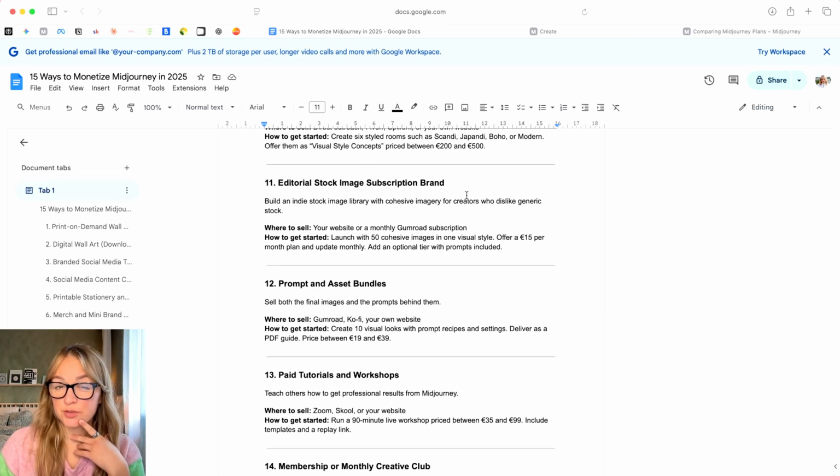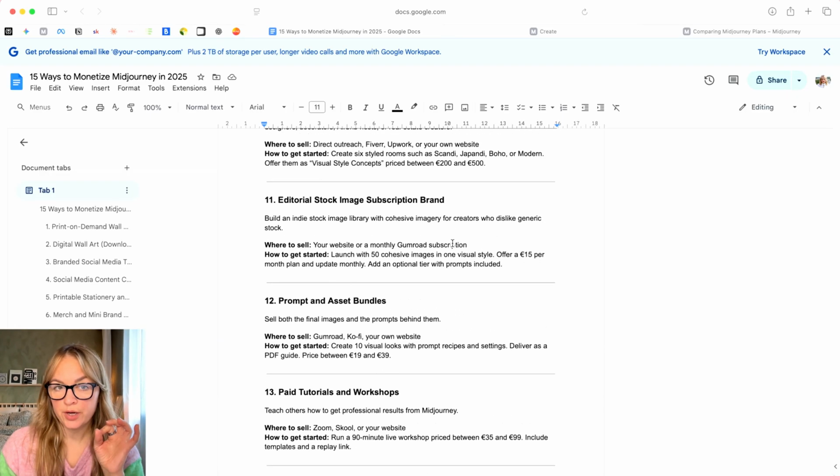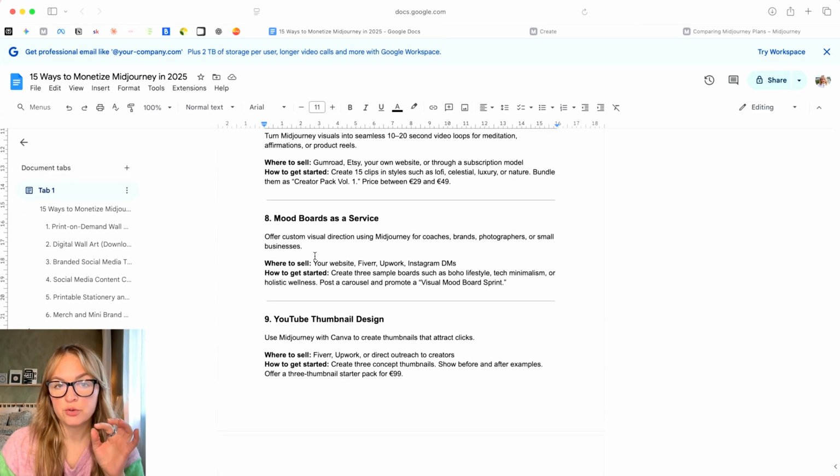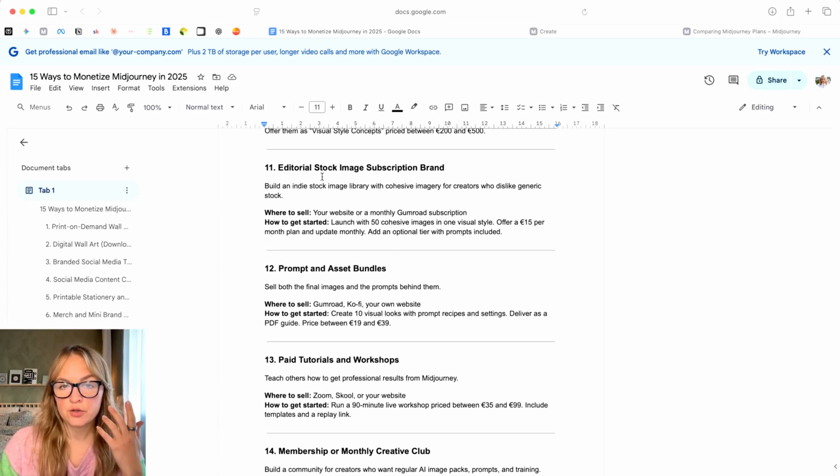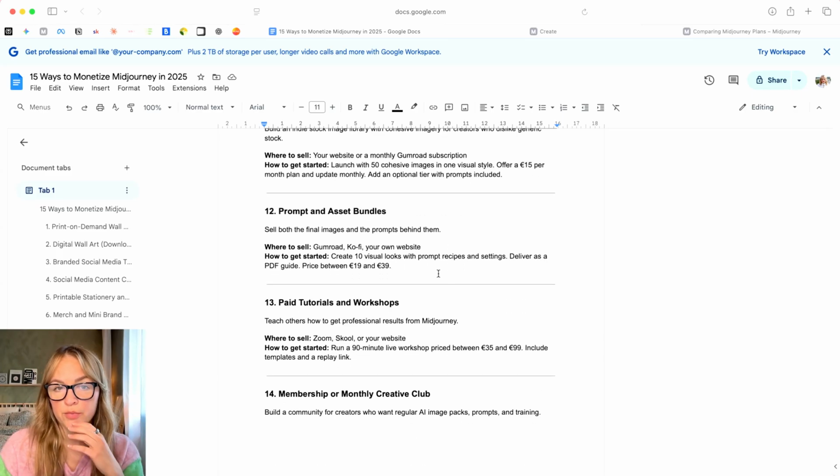Editorial stock image subscription brand. This is what I went into. Actually, I merged those together with the mood boards, but it's the same. So it's offering stock imagery for brands and creators who don't like generic stock images, who are tired of them and who want to stand out. So you can create a very personalized stock for them, and you can charge a monthly subscription, for example, 50 images in one visual style, and go from there.